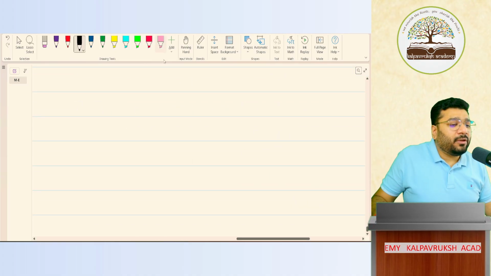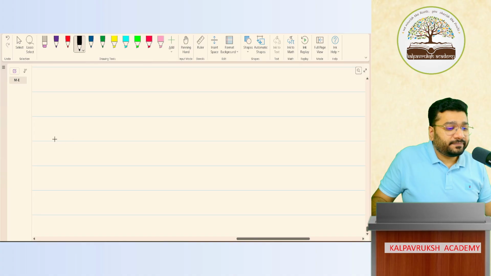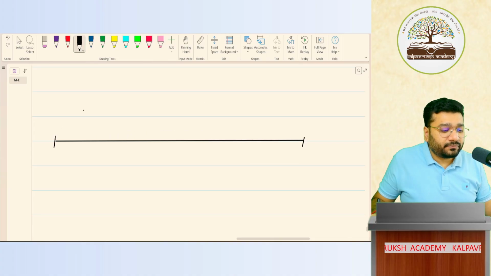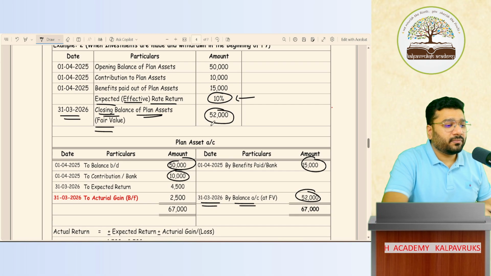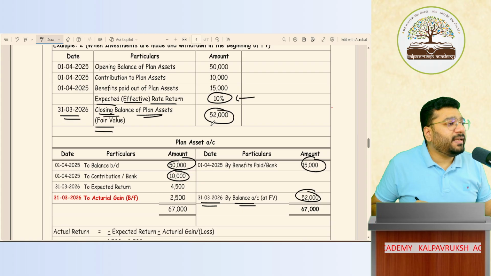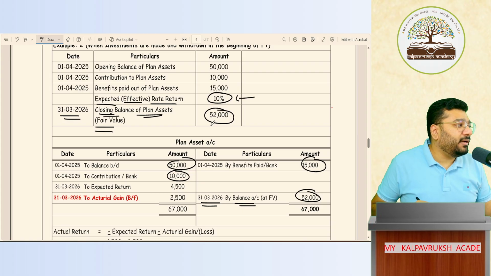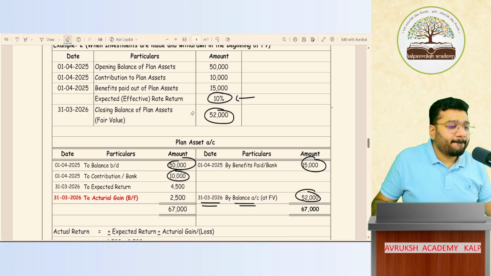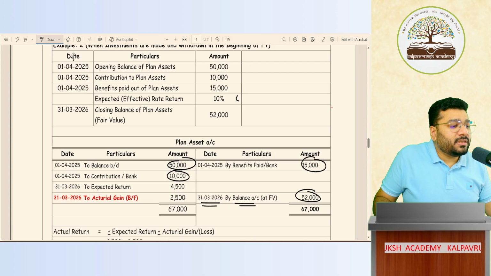Now I have to calculate the interest. My question goes to all of you. How much money is invested for how much period throughout the year? All this is happening on the same day.